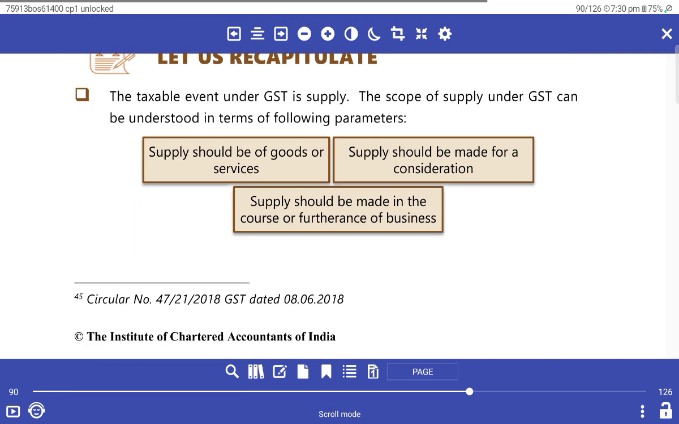Let us recapitulate the taxable event under GST. The scope of supply under GST can be understood in terms of the following parameters. Supply should be of goods and service. Supply should be made for consideration. Supply should be made in the course of business.